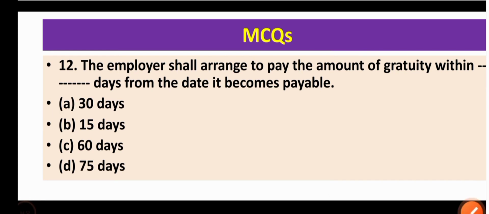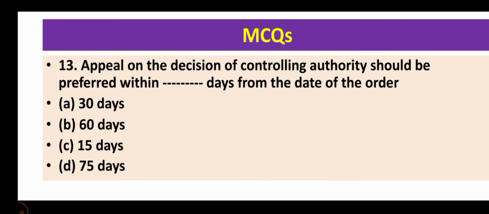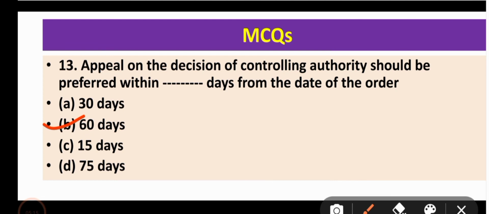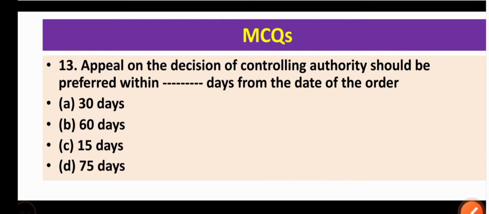Now come to question number 13. Appeal on the decision of controlling authorities should be preferred within what days from the date of the order. It's actually shall be made within 60 days. So the correct option is B, 60 days, within 60 days from the date of the order.